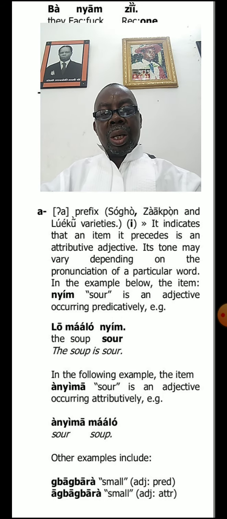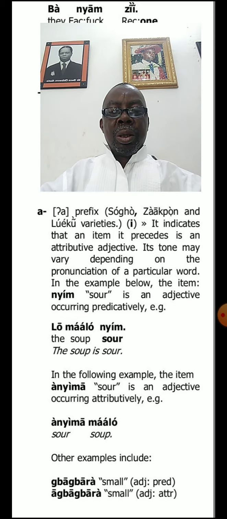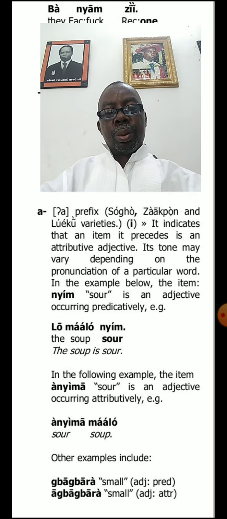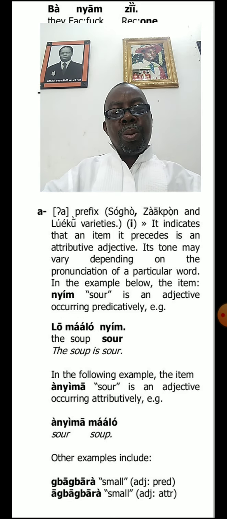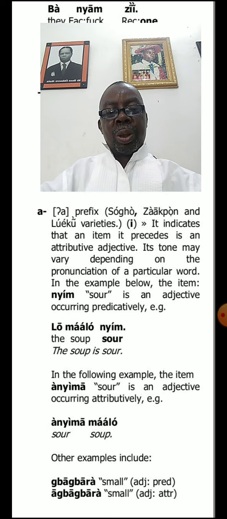And you have such a word as yim, which means saw. Inyima, meaning saw soup. So inyima maru means sauce. The moment it is attached to it, the item becomes an attributive adjective.